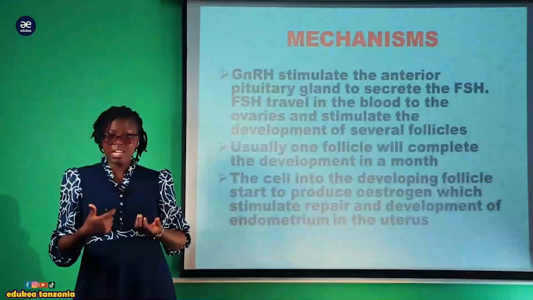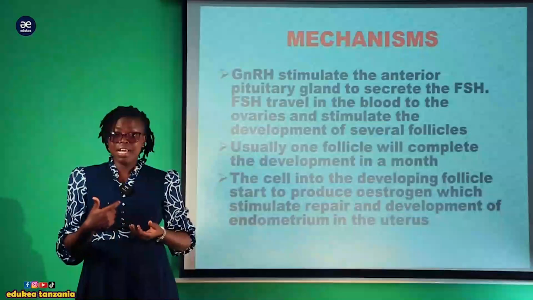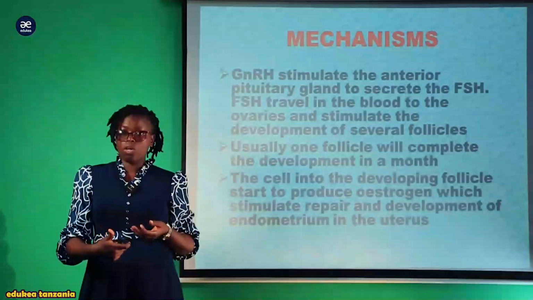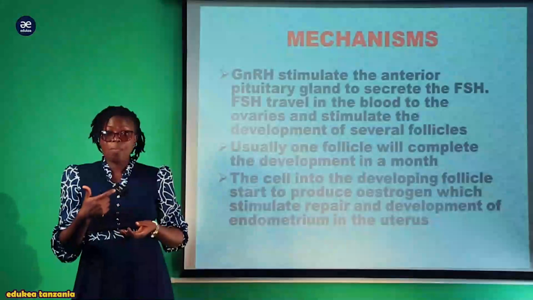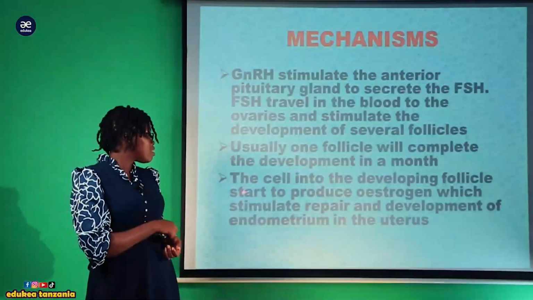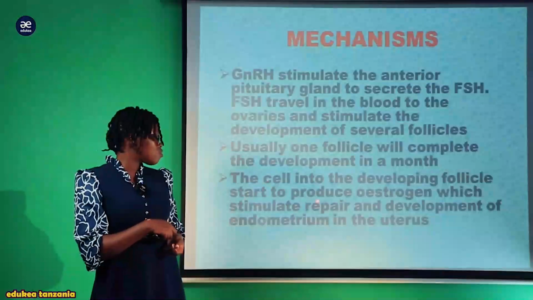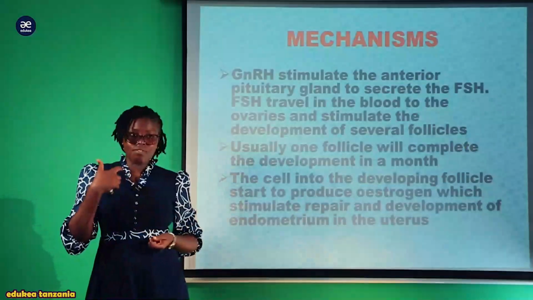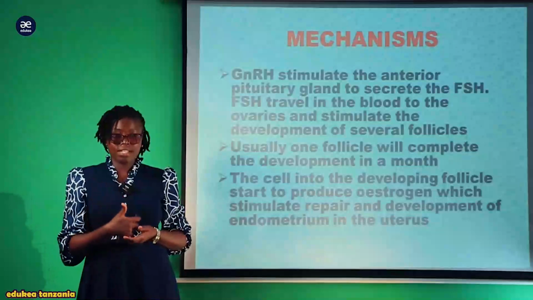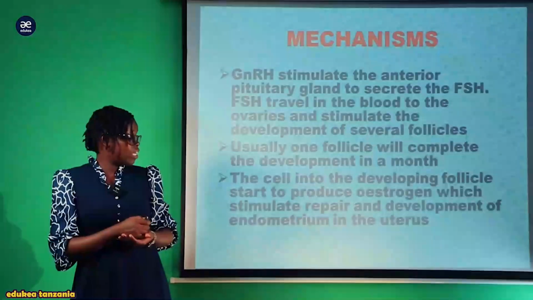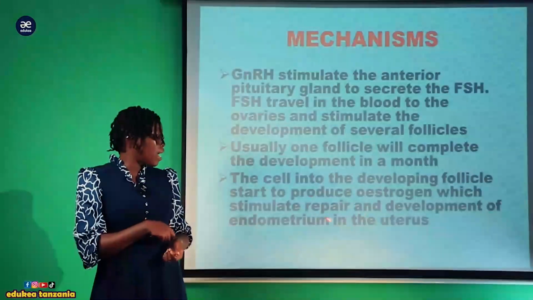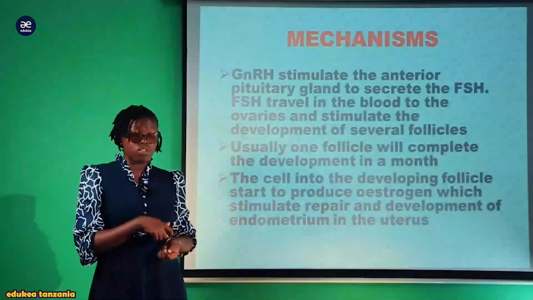So usually one follicle will complete the development in a month. Although numerous follicles are produced under the secretion of this follicle stimulating hormone, only one follicle completes its development and maturation. And the cells in the developing follicle start to produce estrogen, which stimulates the repair and development of the endometrium of the uterus.